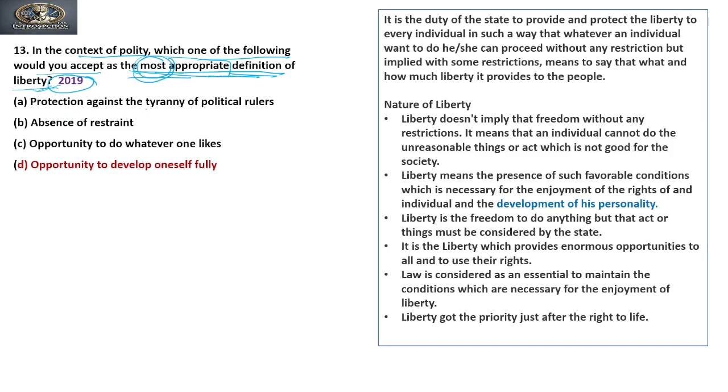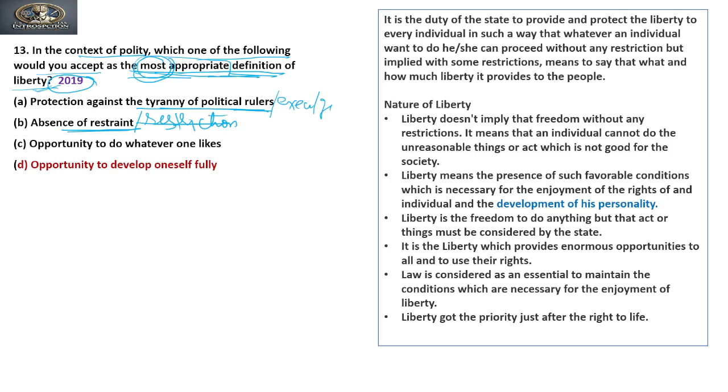So the protection against tyranny of political rule. So liberty is a protection against tyranny of political rulers. So it is not only against the political rulers but against the executive also, against the government also, right? So absence of restraint. So it means there is absence of restrictions. So liberty means an absence of restrictions.